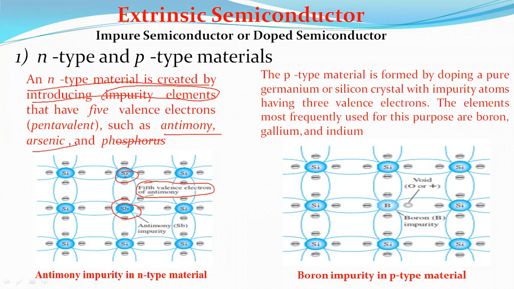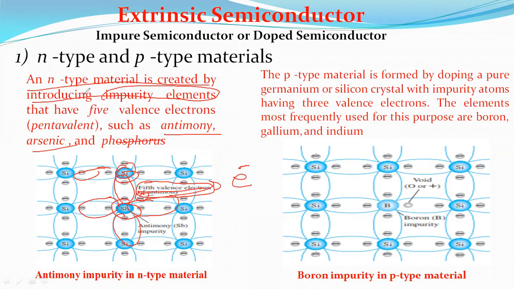These 4 electrons are each combined. For example, this silicon forms a covalent bond with an antimony electron, and the other 4 electrons are combined. So here there is one electron left over, called the fifth valence electron.